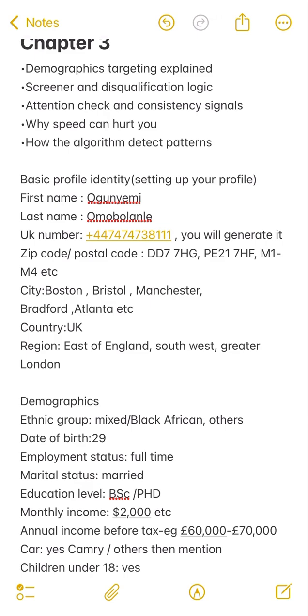That is why when you are starting out, you don't just operate on one survey site. You still do like 5 to 10. Then as time goes on, you streamline it down.